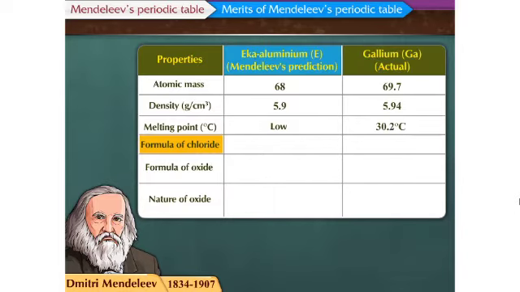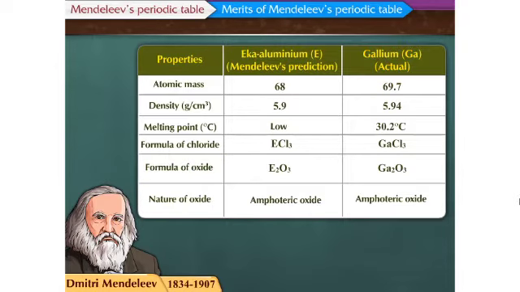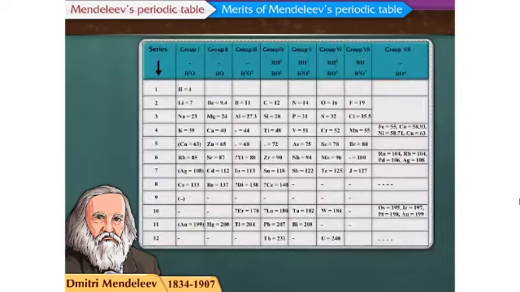The formula of Eka aluminium chloride is ECl3, and that of gallium chloride is GaCl3. The formula of Eka aluminium oxide is E2O3, and of gallium oxide is Ga2O3. Both these oxides are amphoteric in nature. This success proved the importance of periodic table, and this method of classification of elements was thus immediately accepted.